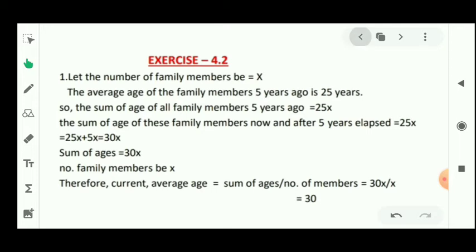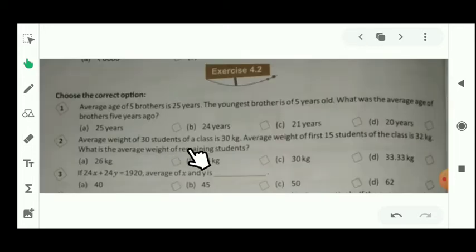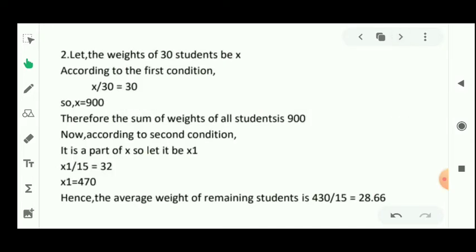Let's see question number 2. The average weight of 30 students of a class is 30 kg. The average weight of the first 5 students of the class is 32 kg. What is the average weight of the remaining students? Let's see the solution. Student, firstly we will let the weight of 30 students be x. So according to the first condition, x upon 30 is equal to 30. After solving it, the x value will be 900. So the sum of weights of all students will be 900.